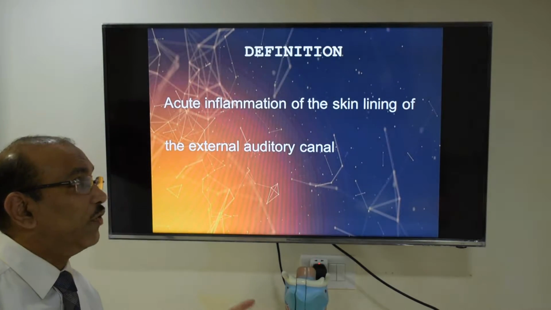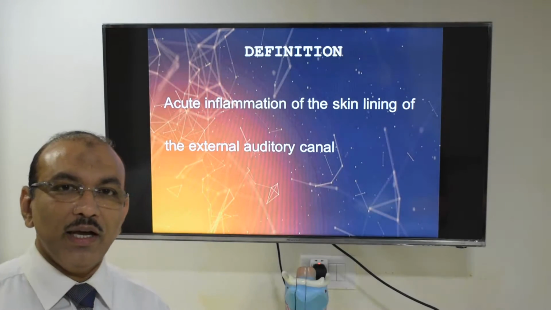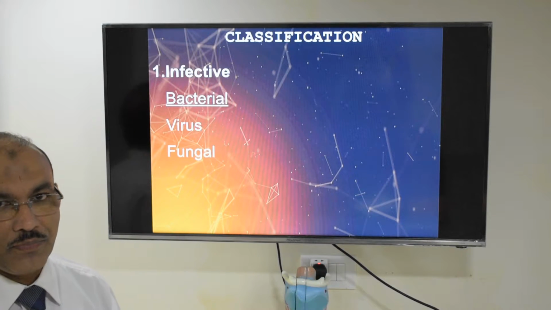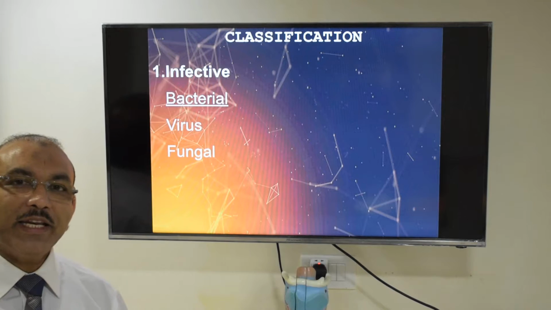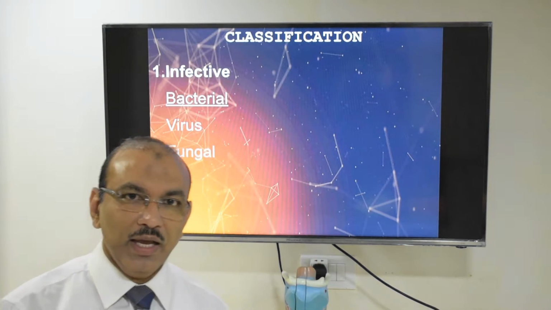So at this stage, if you ask me what is otitis externa, it is nothing but acute infection of the skin lining the external ear. Now, let us classify the condition. It can be classified as infective, reactive and malignant.